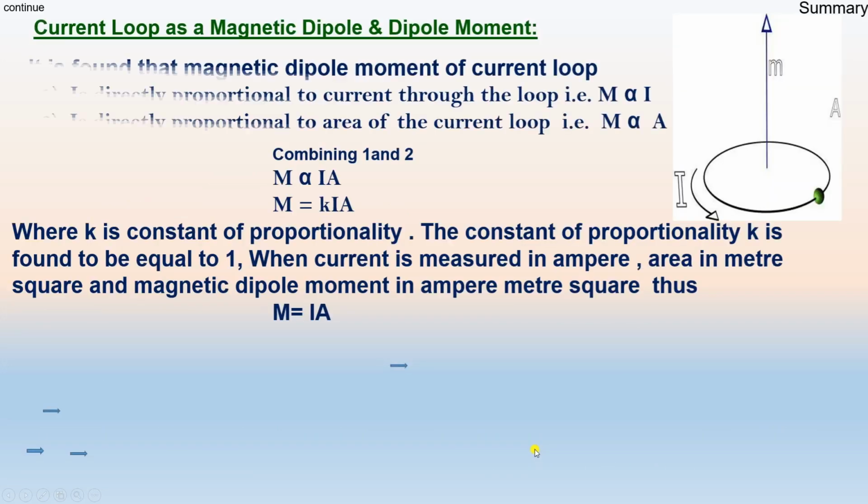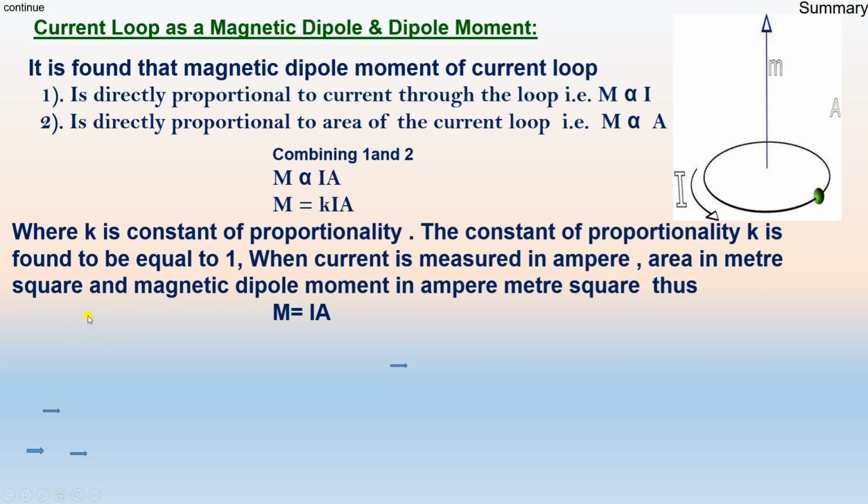Then it is found that the magnetic dipole moment is directly proportional to the current through the loop and is directly proportional to the area of the loop. Combining these two equations, M is directly proportional to IA, or M is equal to KIA. K is the constant of proportionality. The constant of proportionality is found to be equal to 1 when current is measured in ampere and area in meter square.